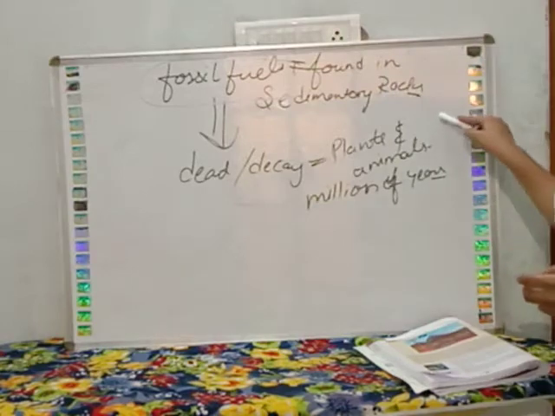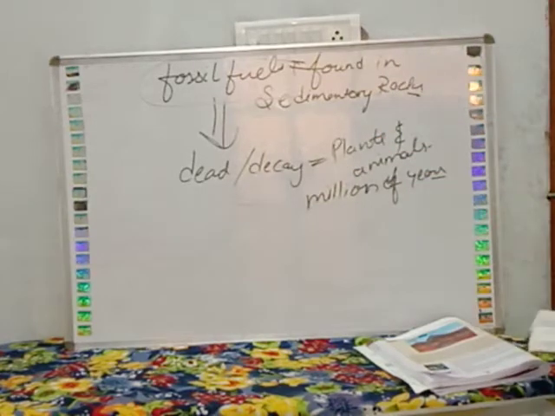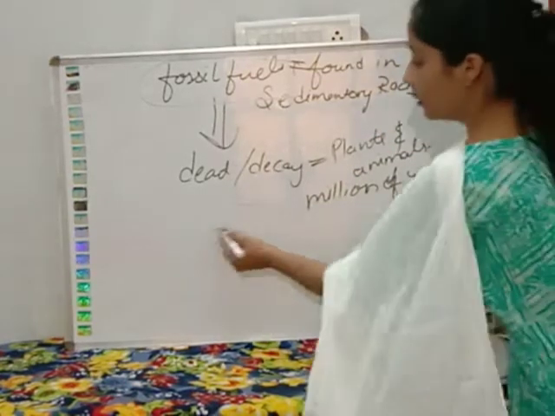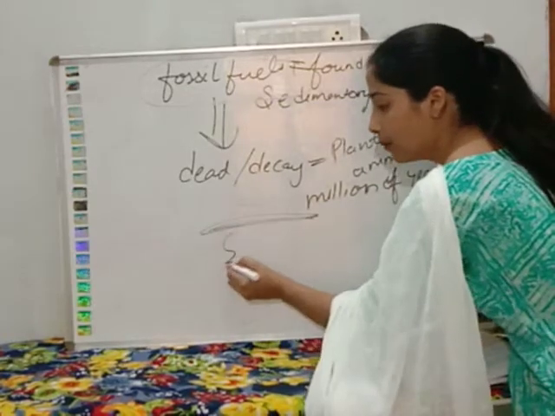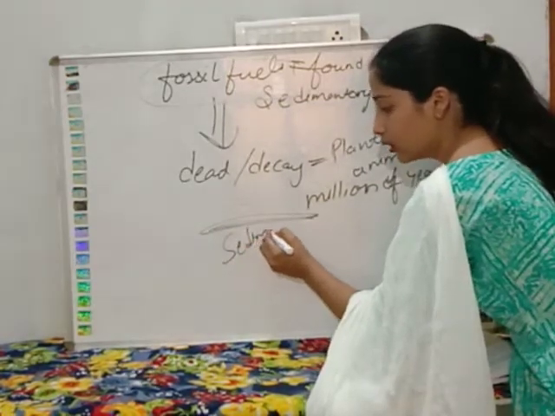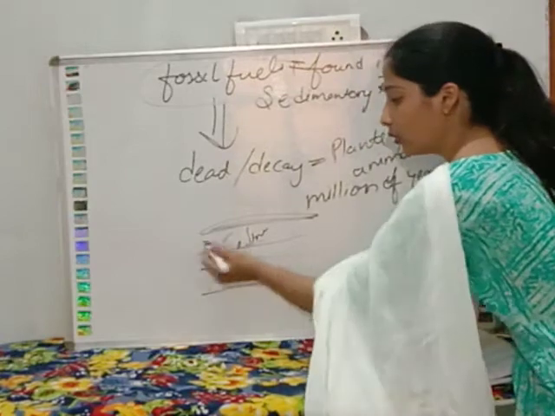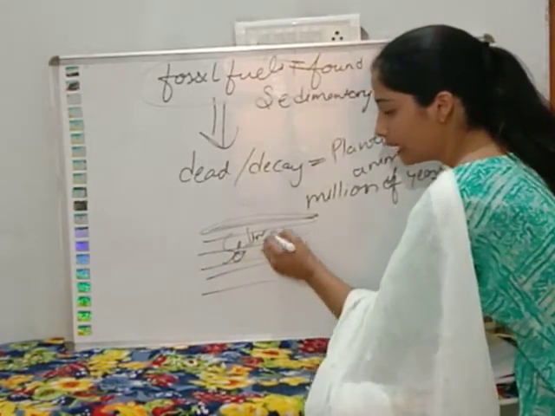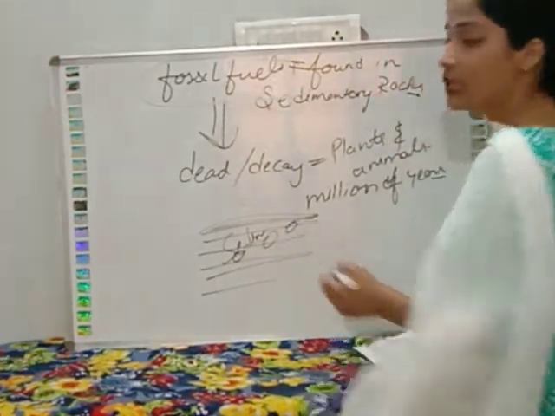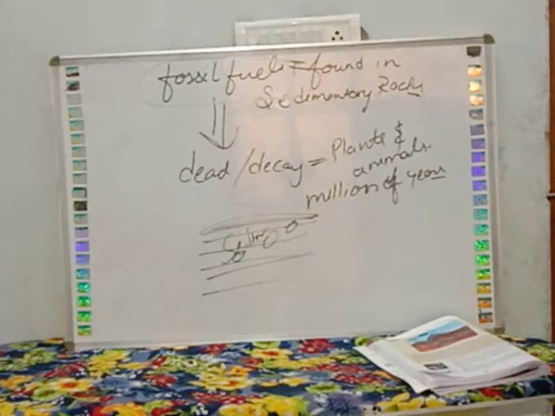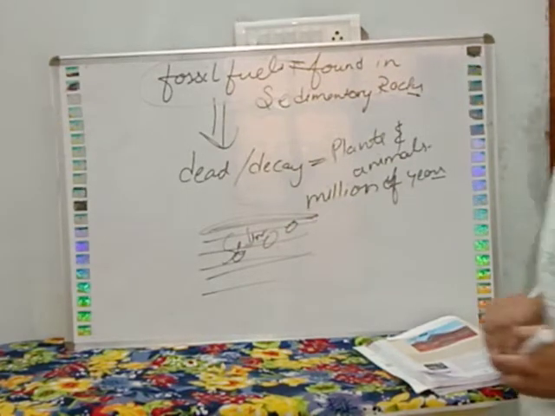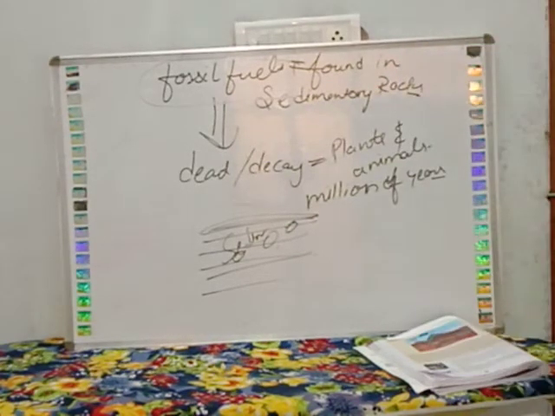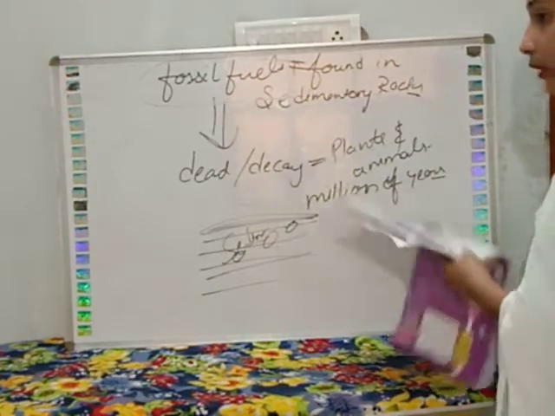And what are they? They are the death and decay of plants and animals. They are buried in the sedimentary rocks. ये इसी लेयर में buried होते हैं. They are buried over here like this, and for millions of years they are kept like this, and they form as a fossil fuel. I hope this part is clear to you.